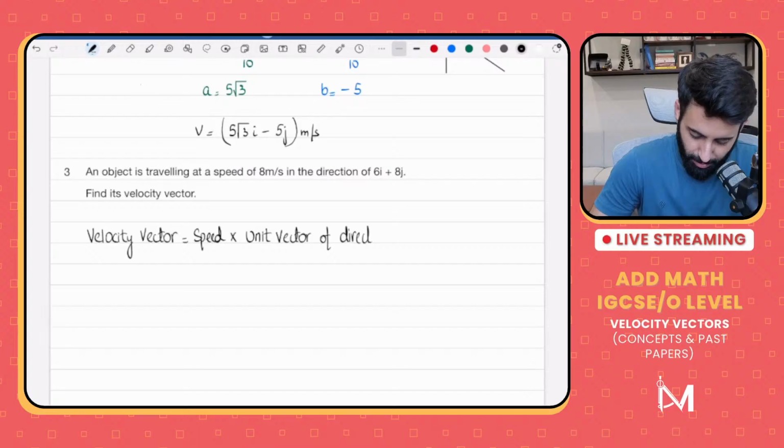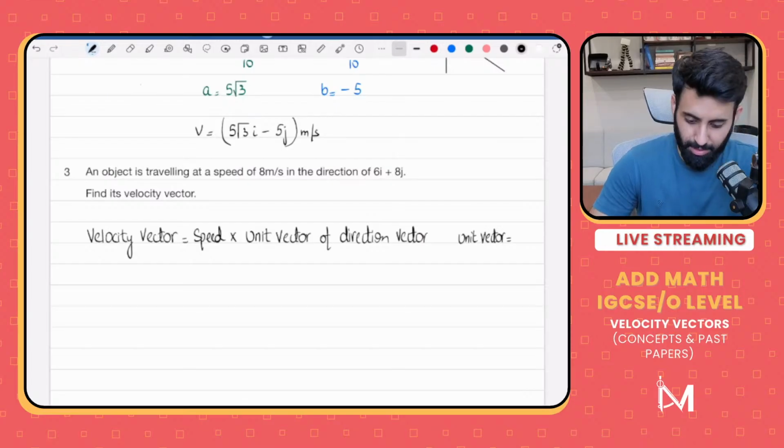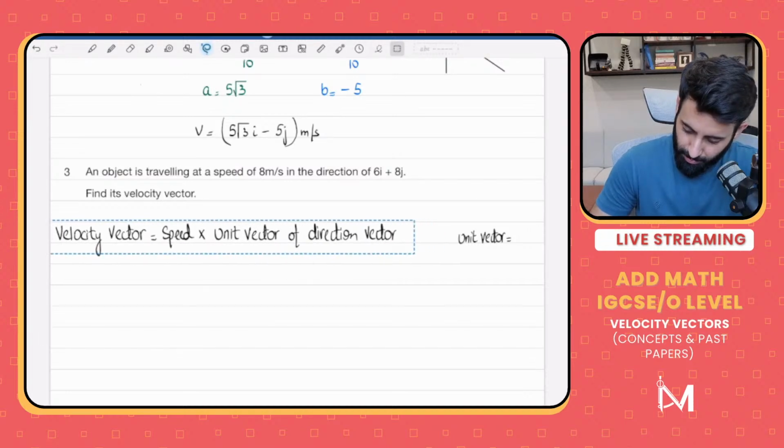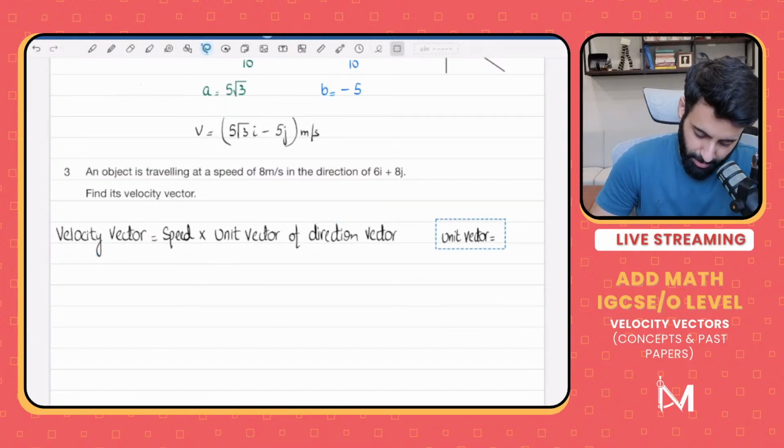ठीक है, ये एक formula है. Now, where does this formula come from? Now is not the time to go into that. I think I have a video on it, or in the detailed video where I've done velocity vectors, I've explained it, but now is not the time to go into the detail. Achha, remember, what is a unit vector equal to? Unit vector is basically vector divided by its magnitude. So unit vector, remember, is equal to vector divided by its magnitude.